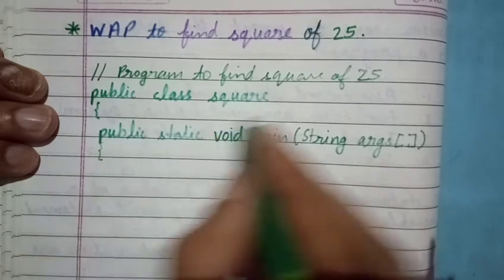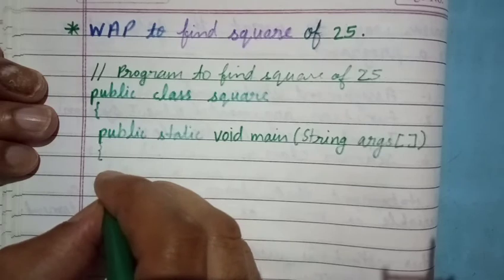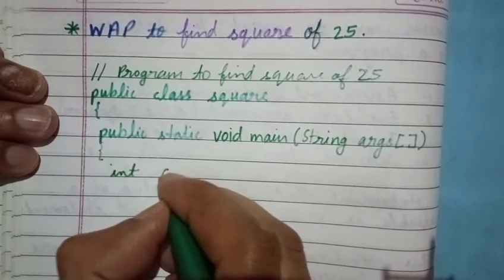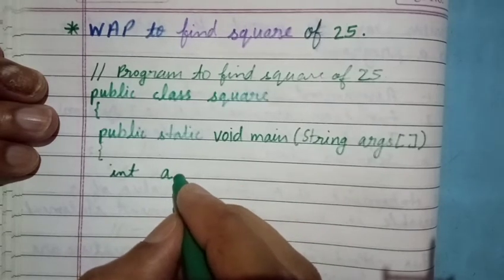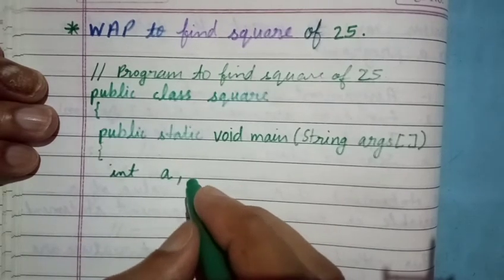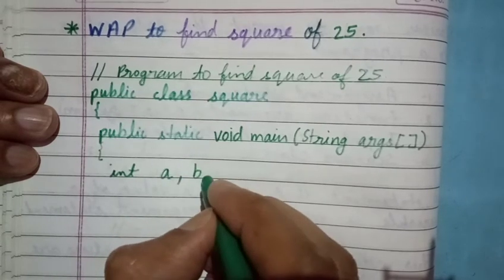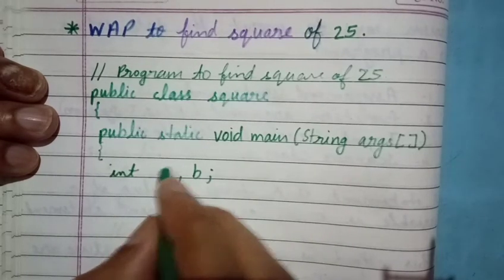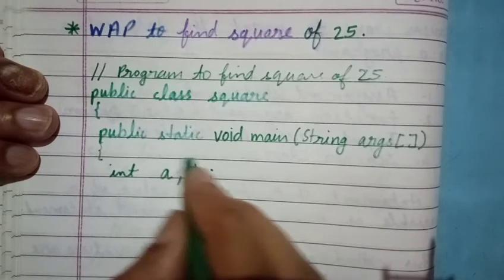Now this 25 is an integer number, so we will take data type int and take a variable a, and now we have to find its square. So we want one place for the square, so take another variable b and put semicolon. So this is to keep the number 25, and this variable to keep the square of that number.